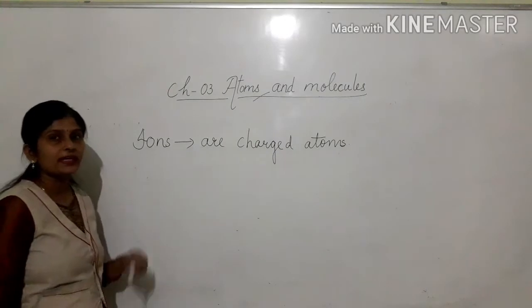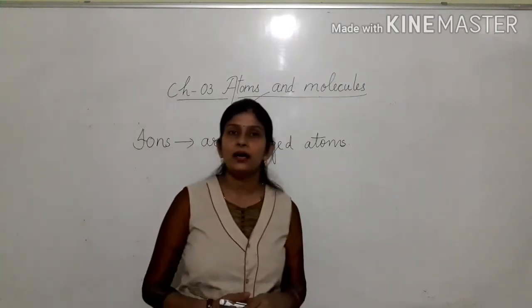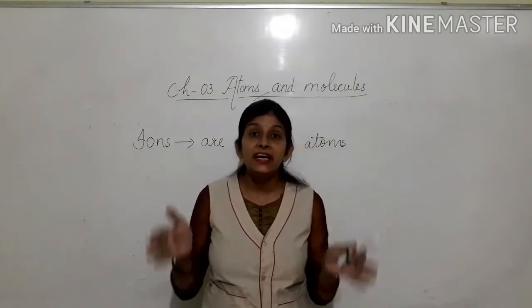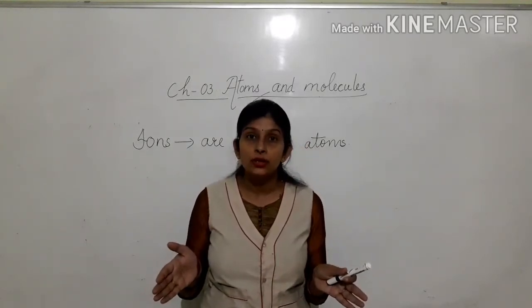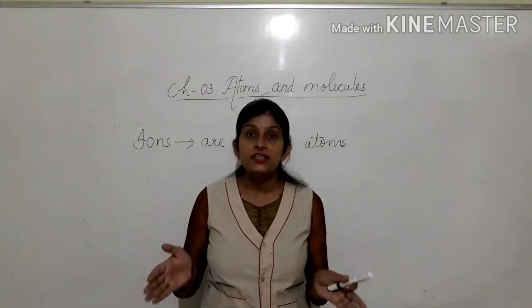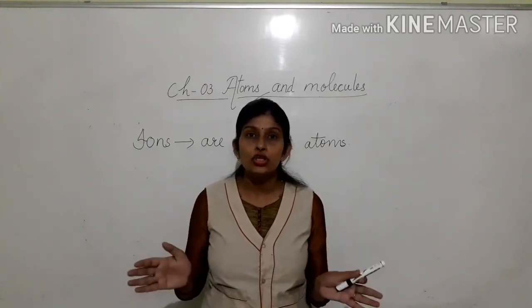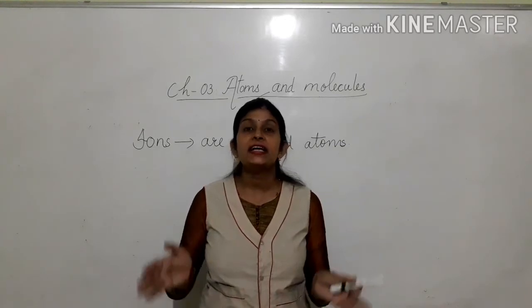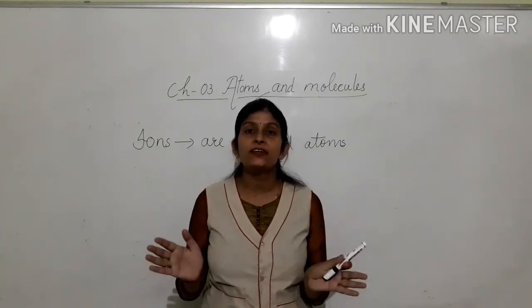Now the next topic is ions. Before moving on, you must know that an atom is electrically neutral, meaning an atom has no electric charge, or zero electric charge.